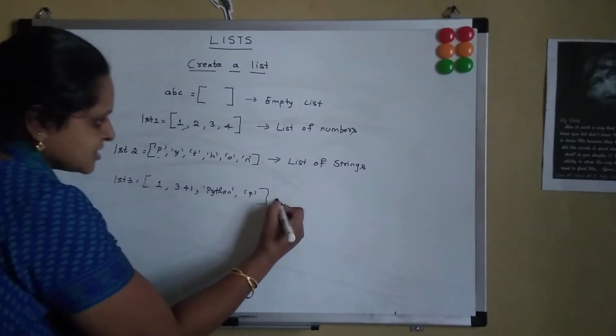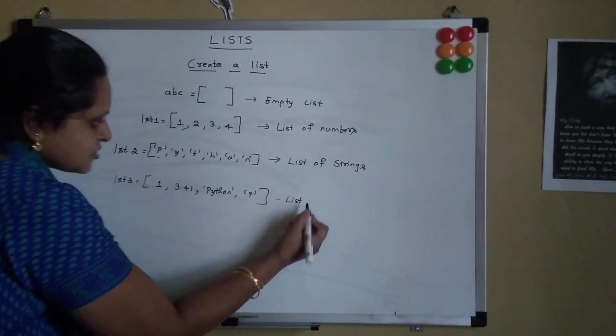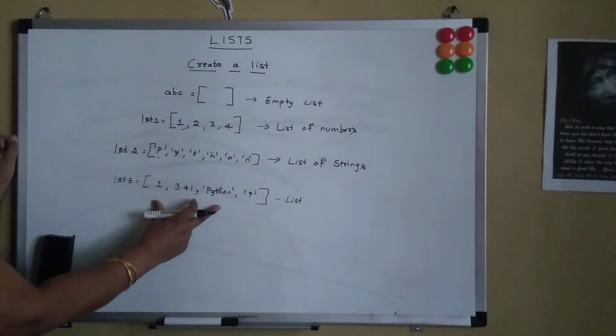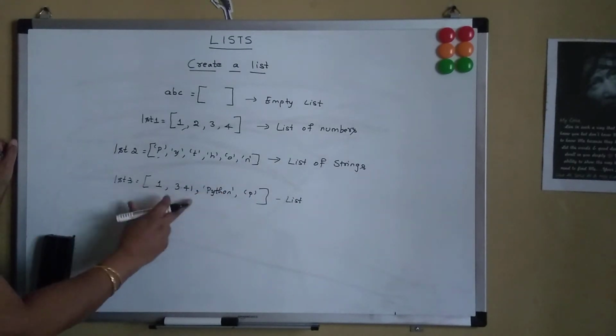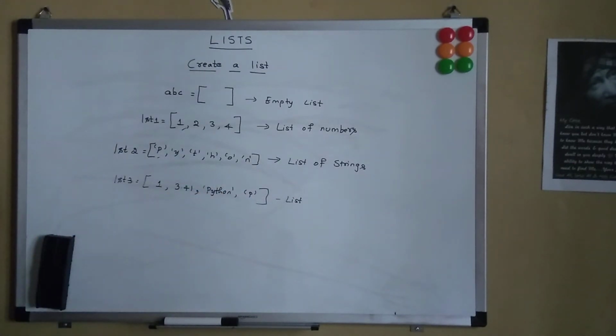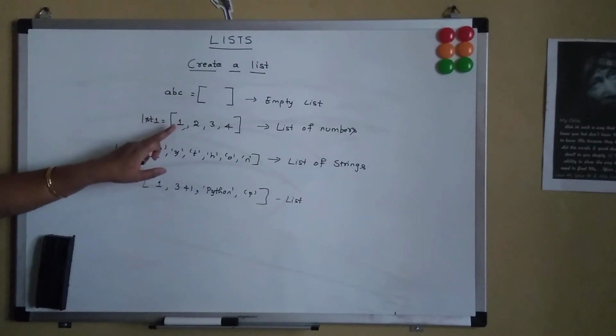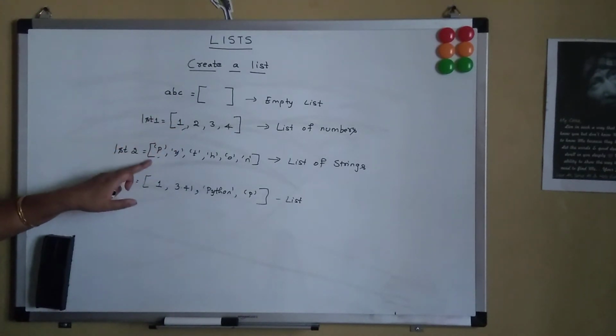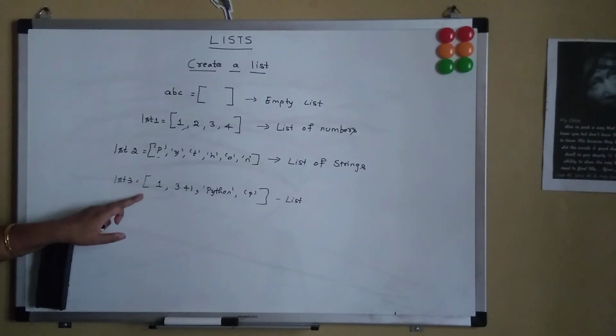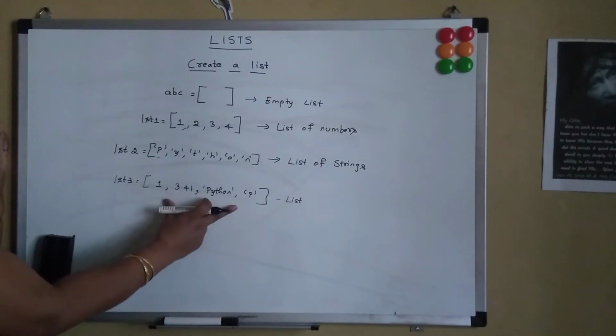So this is not a list of numbers or list of strings. It's just a list which can have different data types. So this is how we can create an empty list or a list of numbers or a list of strings or just a list with different data types.